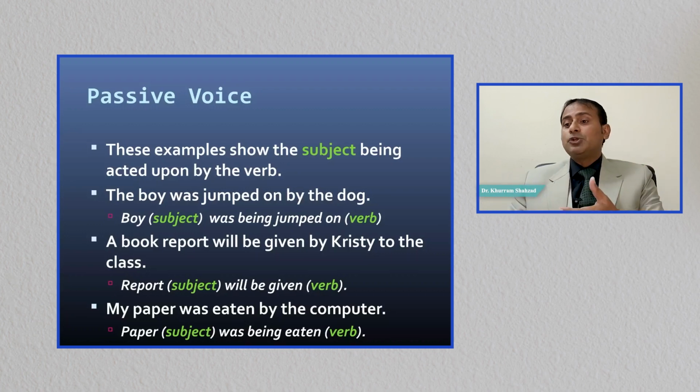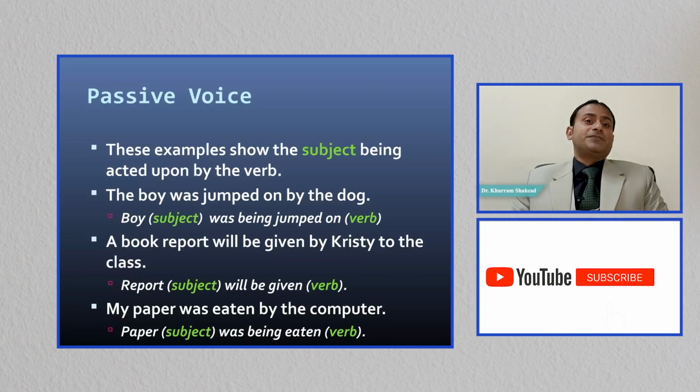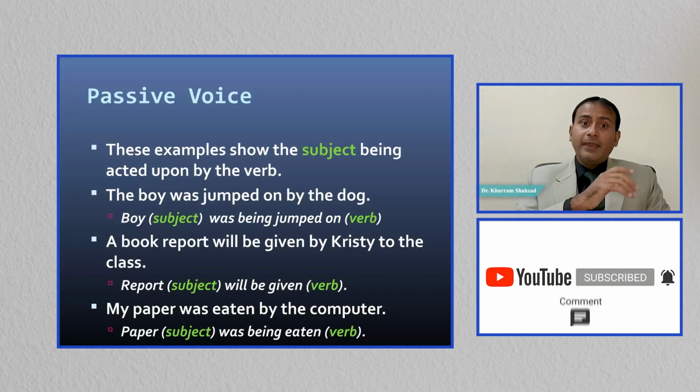And another thing that you should remember, as I have just told you, is that our spoken and written communication is a combination of active and passive voice sentences. The by phrase is not important in passive voice, because something which is important to the speaker or the writer, he or she brings it to the beginning of the sentence. So if the dog is important to me, I will write dog in the beginning.